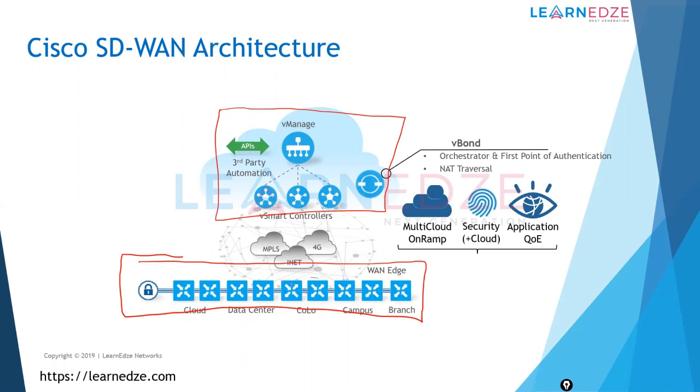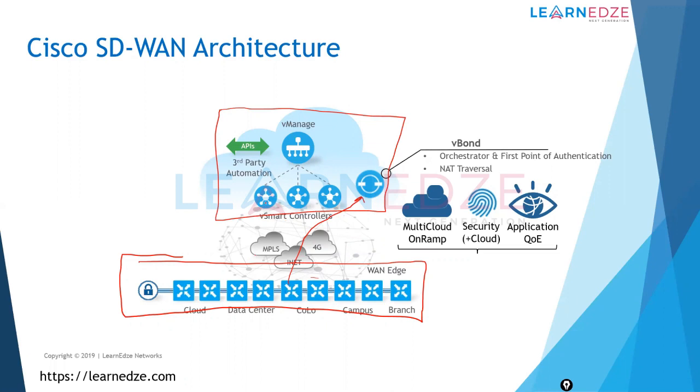For example, when this WAN edge device tries to join your SD-WAN fabric, first it contacts the vBond. vBond will authenticate it based on its serial number, certificates and everything. Once everything is proper, it gives other details like the vSmart and the vManage, so that the WAN edge can form control connections with vSmart as well as vManage.